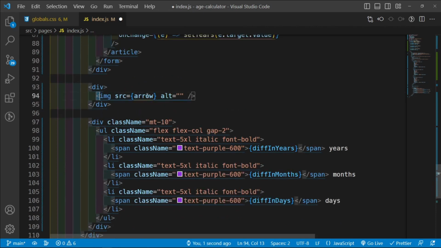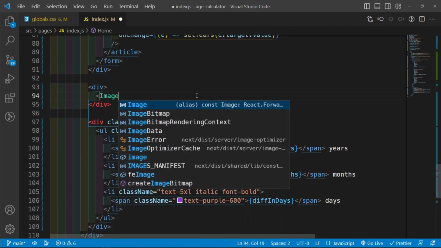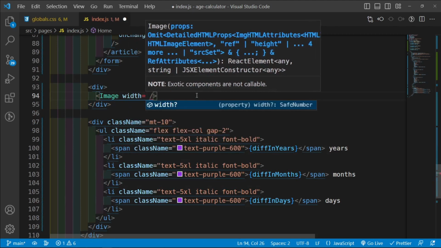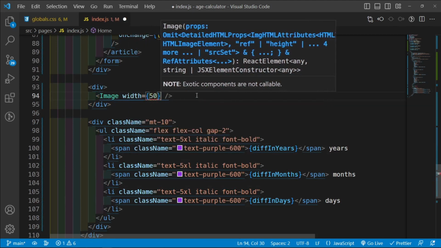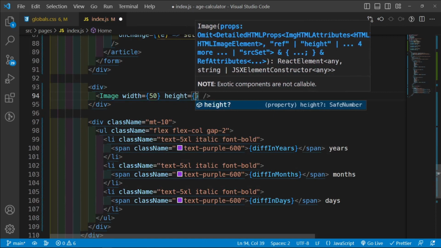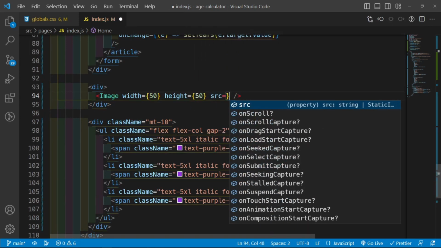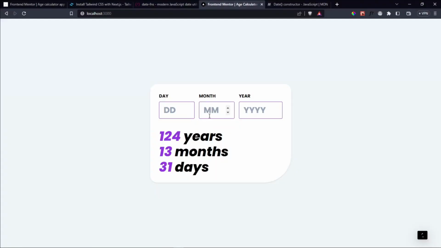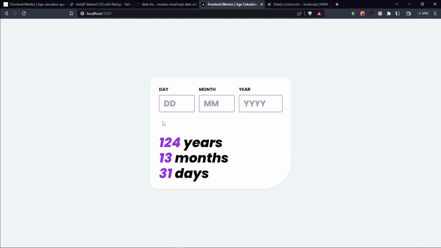so that instead of showing this, we're going to show the Image component, and we're going to give it a width of 50 and a height of 50. And then the source for this is going to be the image, sorry, it's called arrow. And then the alt attribute is just going to say arrow icon. Then save it, and let's see what happens.